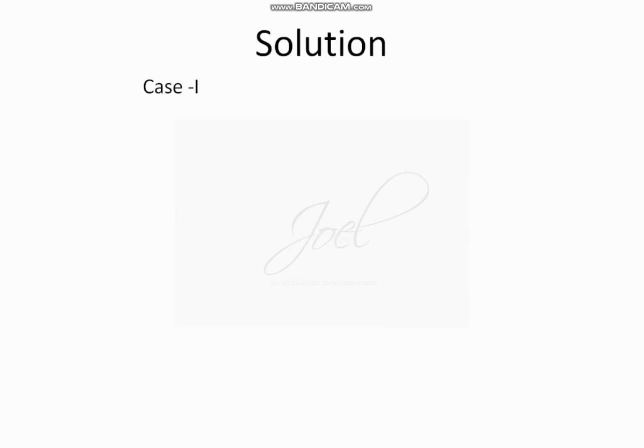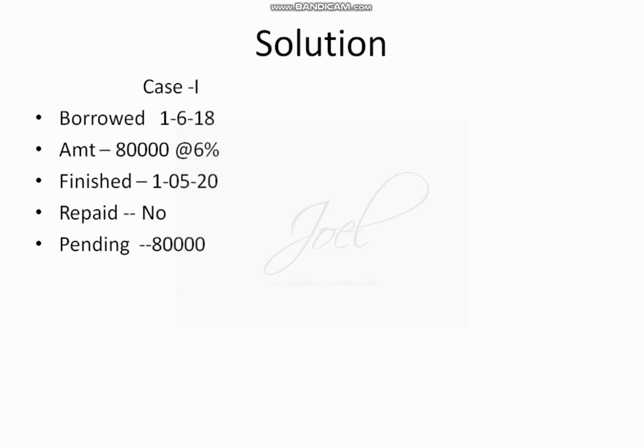So two cases are there. First case is available, so I have summarized here whatever thing is there given in the problem. 1618 it was borrowed, work was finished on 1520. Loan repayment date is not there, so it is not repaid, whole amount is pending. So it will be pre-construction period interest. So you have to write this information.